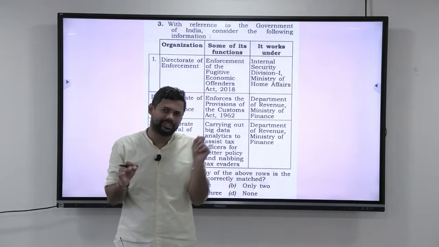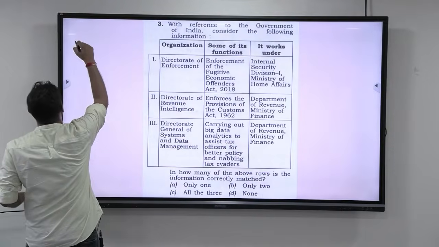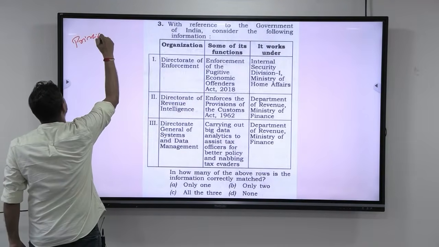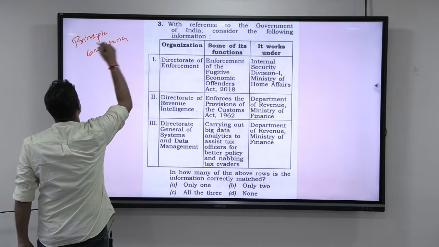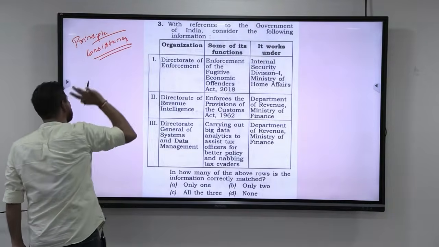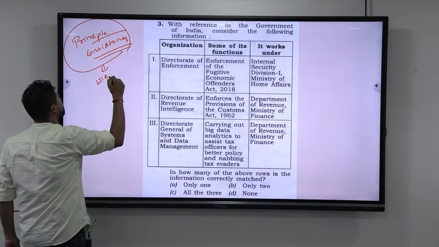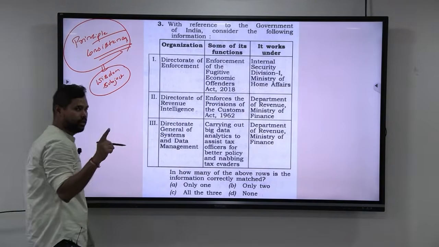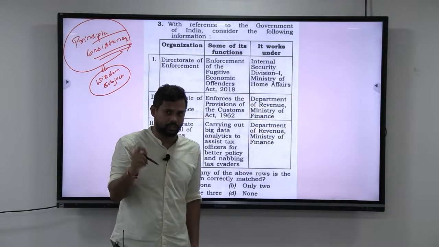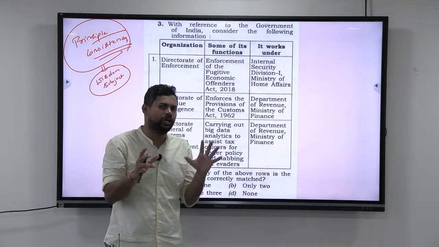Now, don't think that it is very difficult. Whenever they are asking you 3 rows, apply the principle of consistency. If there is consistency, that means the answer is mostly correct. If there is no consistency, then the answer is usually wrong. But to apply this principle of consistency, you should have the wisdom of the subject. If you have the subject wisdom, only then you will be able to apply it. So, how to get that subject wisdom is to revise the subject many number of times. But let us see what I am talking about.